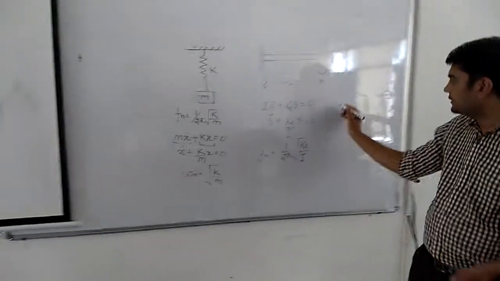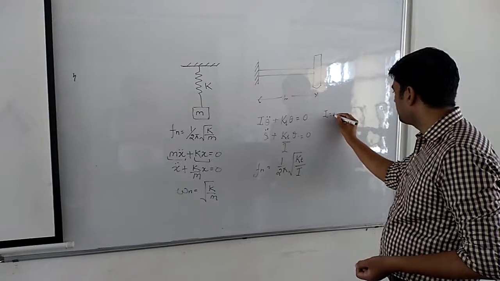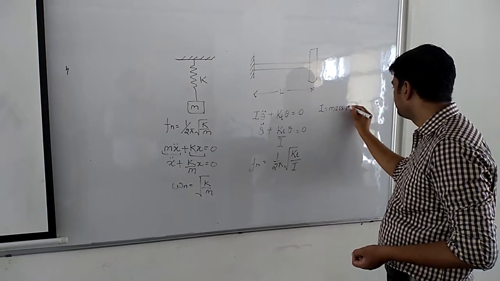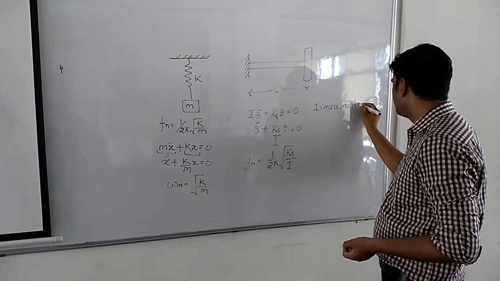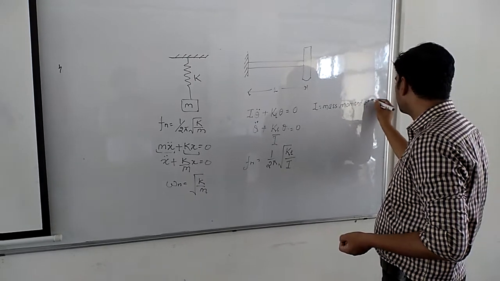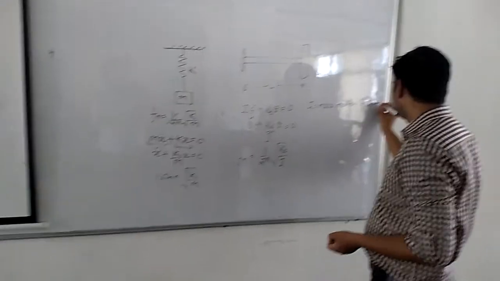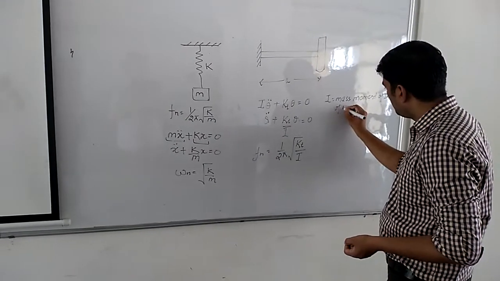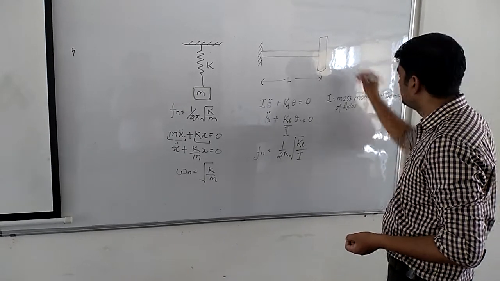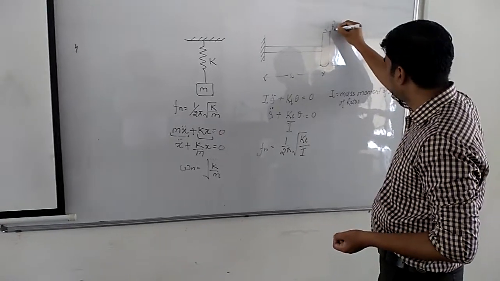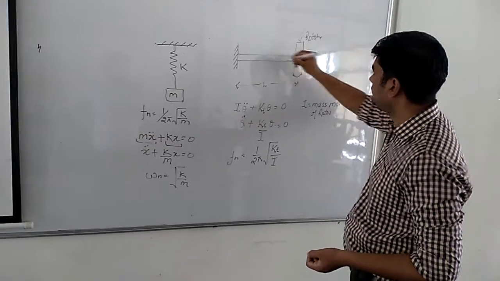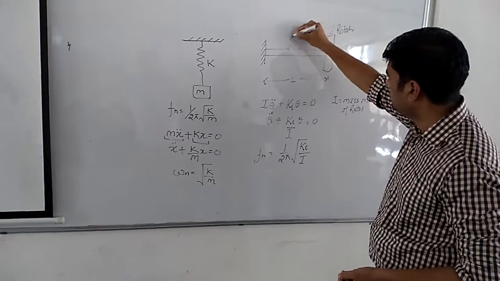So here I is the mass moment of inertia, or simply you can say the moment of inertia, of the rotor. This will be our rotor and this is the shaft.